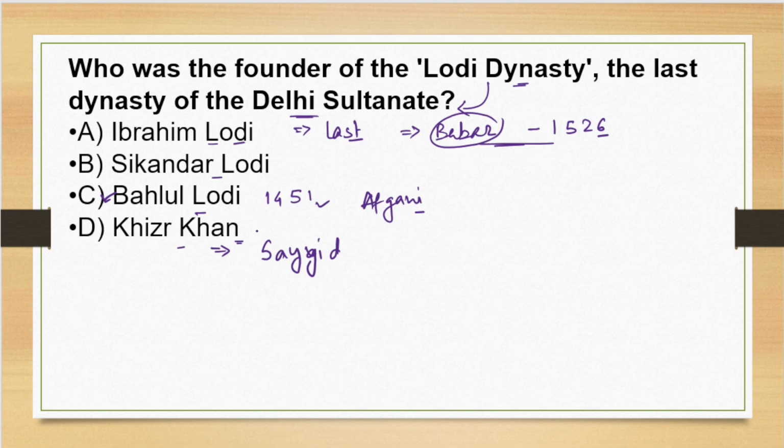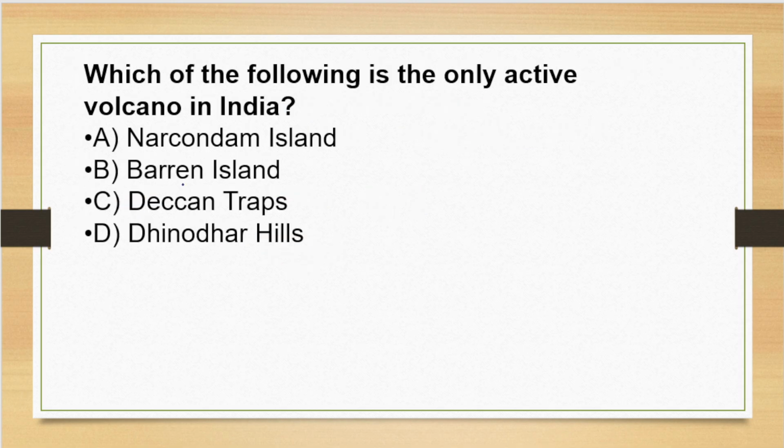Now moving to the next question. Which of the following is the only active volcano in India? Very important question. The options are Narcondam Island, Barren Island, Deccan Traps or Dhinodhar Hills. The correct answer will be Barren Island. It is located in Andaman and Nicobar Islands.